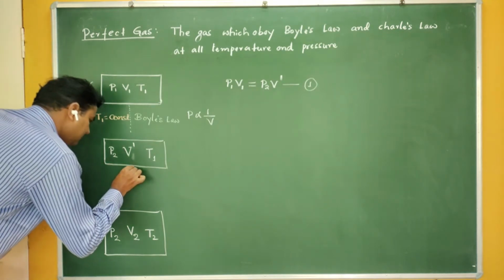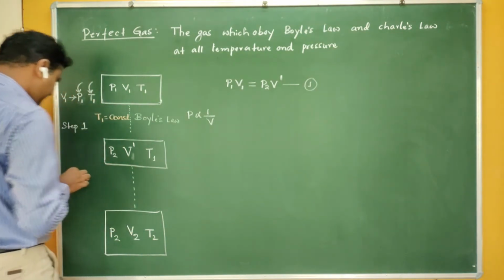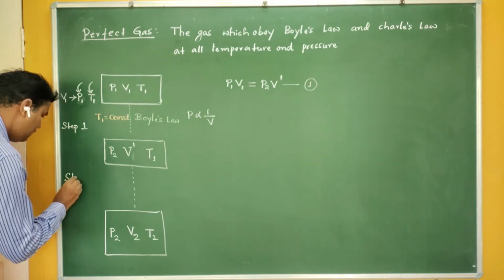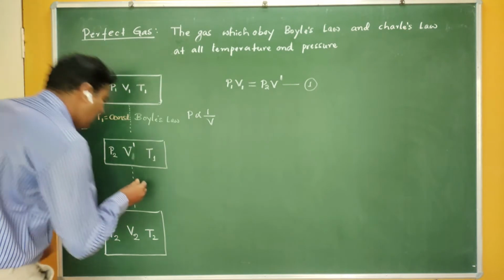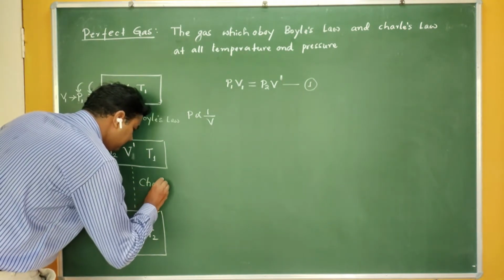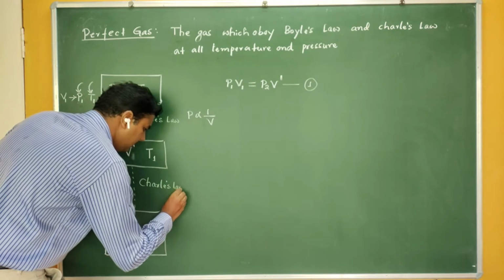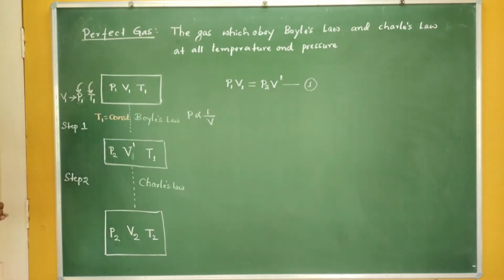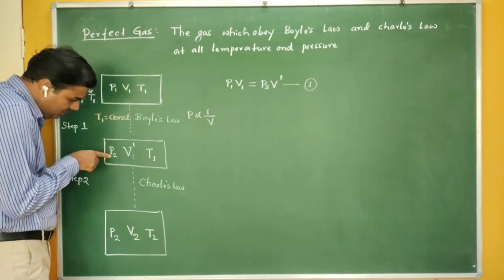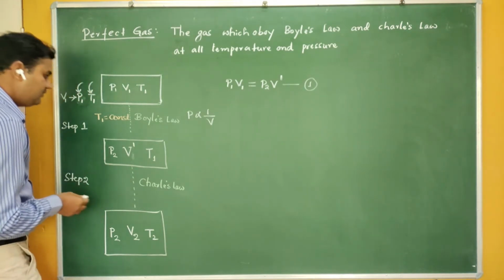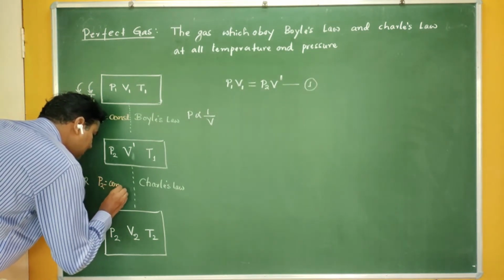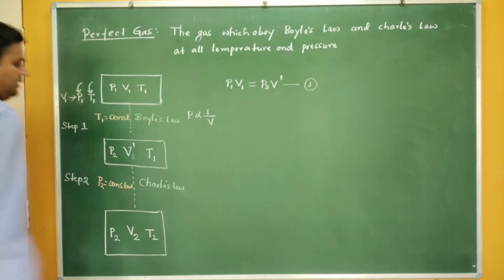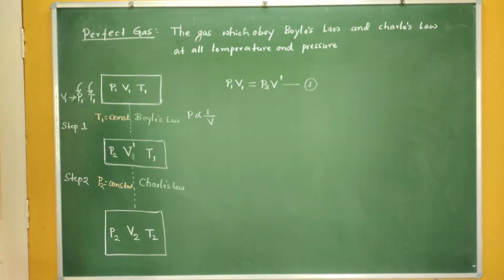Let me go for the second step. So this is the second step and the last step also. So this is step 2. In step 2, let me use the second law, that is Charles law. Charles law says that you have to keep the pressure constant. At this stage 2, it has reached the final pressure, so there is no difficulty in keeping this pressure constant. Therefore, I am keeping the pressure P2 as constant.